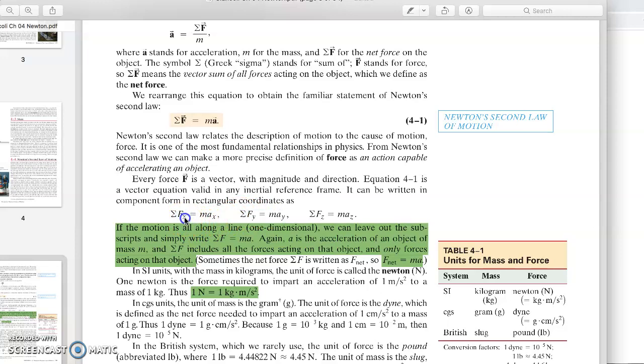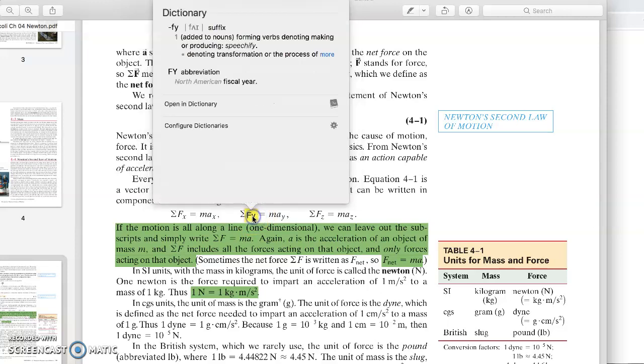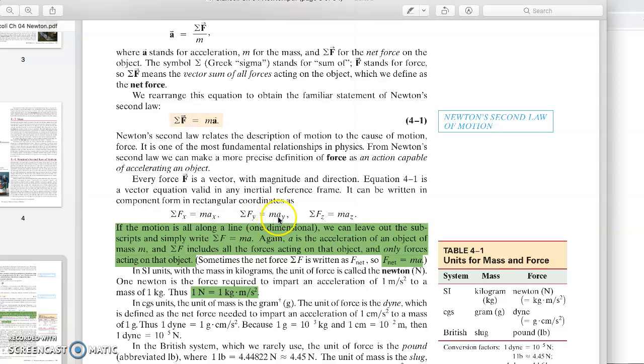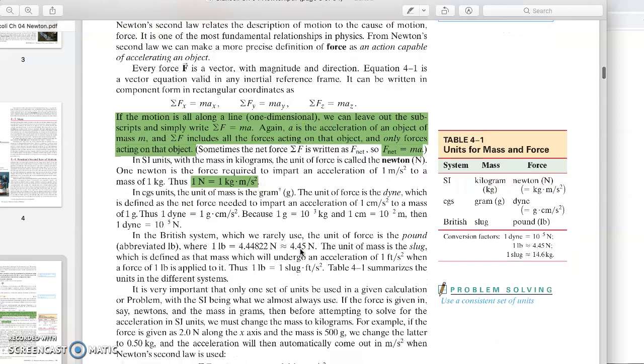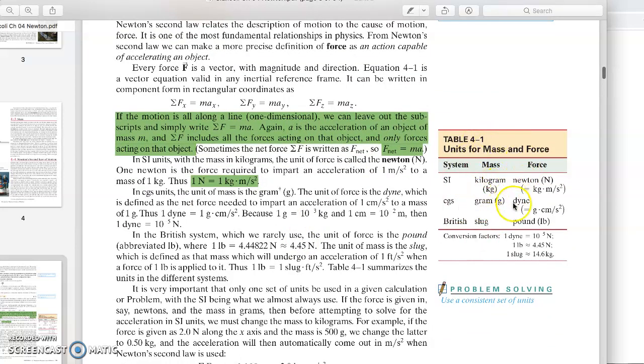If these are the forces along the x-axis, then this is the acceleration along the x-axis. All right? If we are considering the forces along the y-axis, so we are mentioning the subscript y, it means also we have to consider the acceleration of the movement of the object along the y-axis. Okay, we will come in details once we come to some examples. I will leave these kind of tables, which are very well explained, for you to go through.